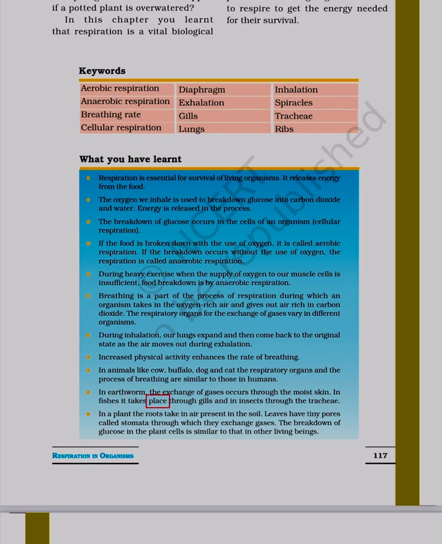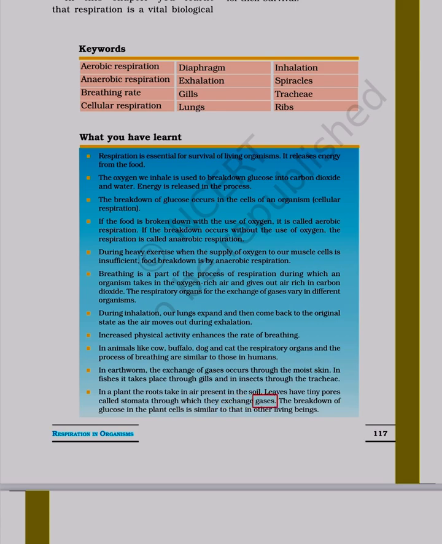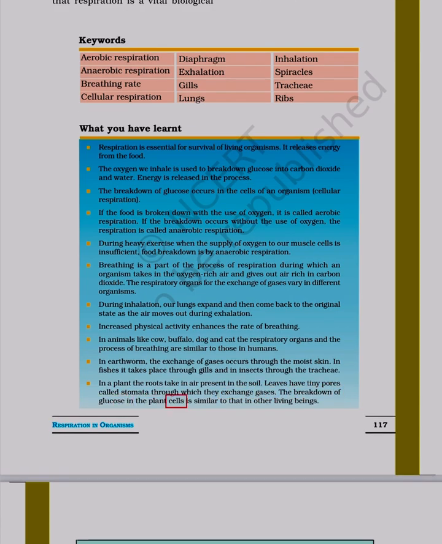In fishes it takes place through gills, and in insects through the trachea. In a plant the roots take in air present in the soil. Leaves have tiny pores called stomata through which they exchange gases. The breakdown of glucose in the plant cells is similar to that in other living beings.